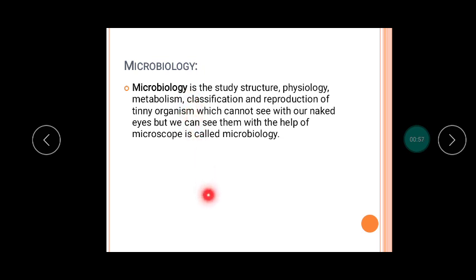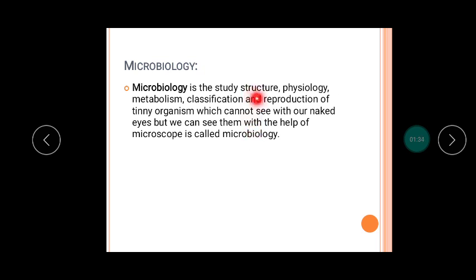Simply, we can say that microbiology is the study of very small organisms. We can also say that microbiology is the study of structure, physiology, metabolism, classification, and reproduction of very small or tiny organisms, which we cannot see with our naked eyes, but we can see them with the help of an instrument known as a microscope, and that type of study is known as microbiology.